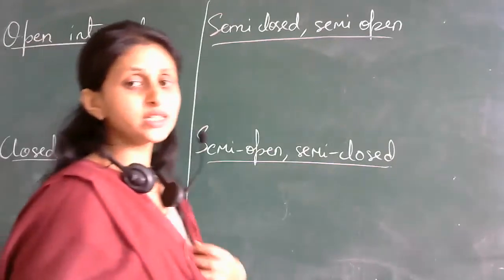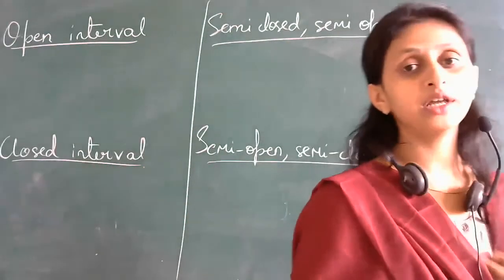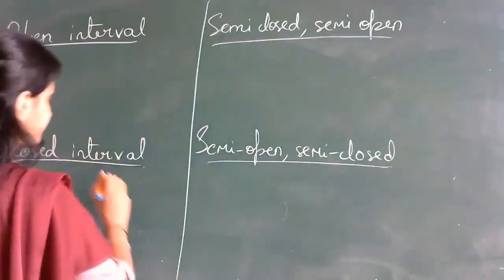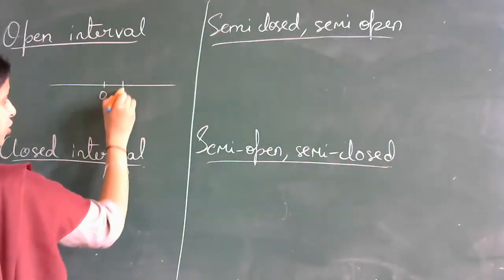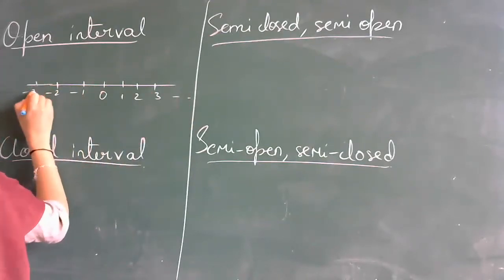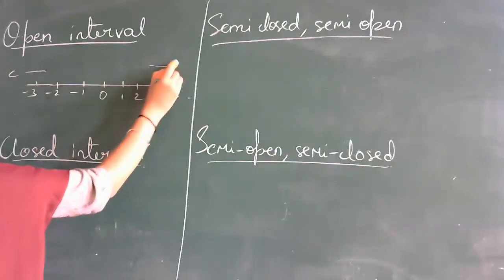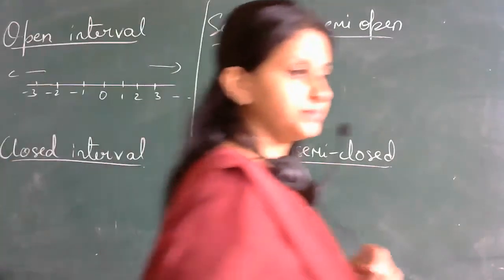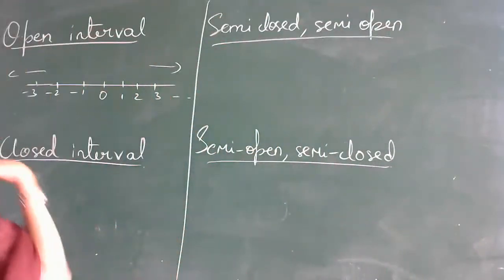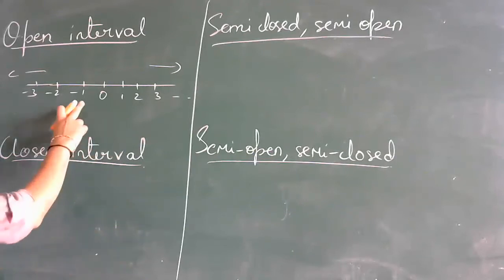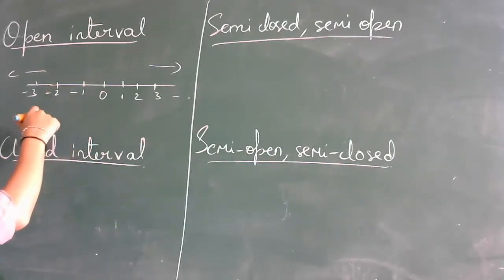So what are these intervals, students? These intervals we will study when we are learning about number line. We know what is a number line, right? So what is a number line? We have like this: 0, 1, 2, 3 and so on, -1, -2, -3 and so on. So here it tends to minus infinity, here this tends to plus infinity. We will see universal set examples in exercises while solving, okay? Now while learning this, here comes the usage of interval, students.